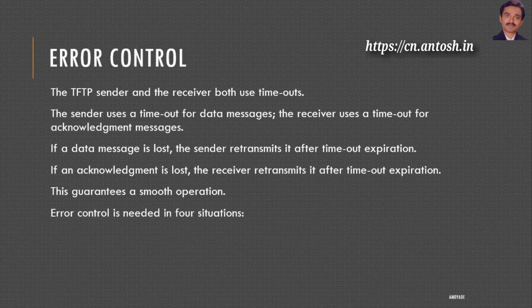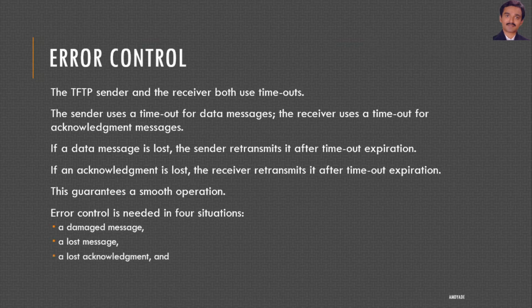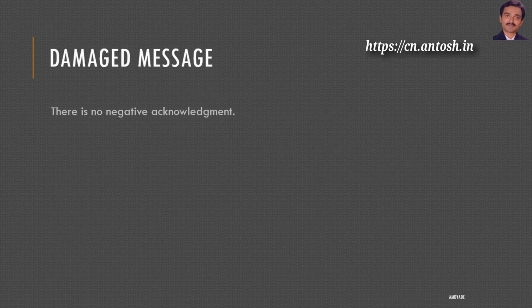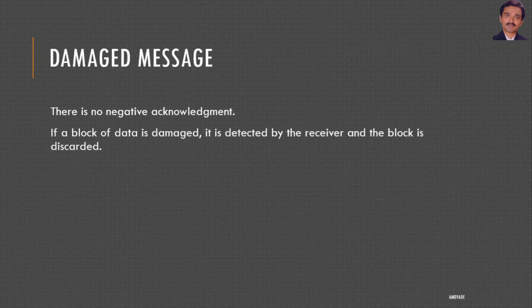Error control is needed in 4 situations: a damaged message, a lost message, a lost acknowledgement, and a duplicate message. Damaged message. There is no negative acknowledgement in TFTP. If a block of data is damaged, it is detected by the receiver and the block is discarded.